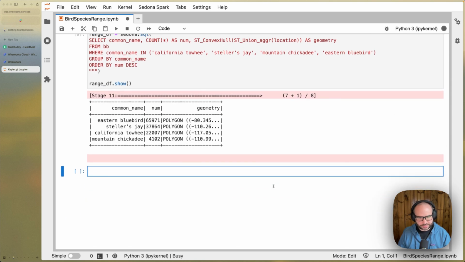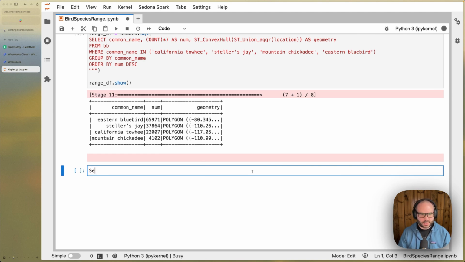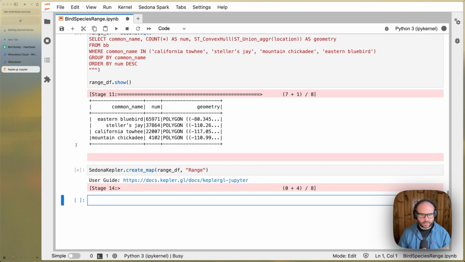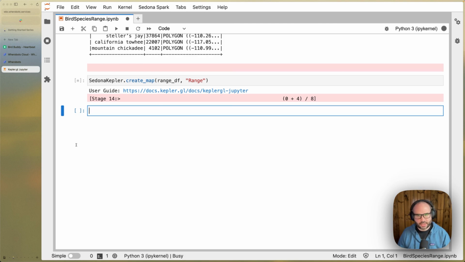So now we can visualize this all again using the Sedona Kepler integration. And so to do that, we pass through our range data frame, give that a title, and now we can visualize the range polygons of each of these species, and we can style those results however we like to visualize within our notebook environment using Sedona Kepler.